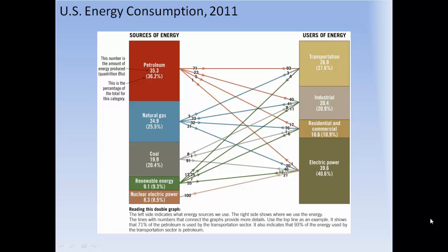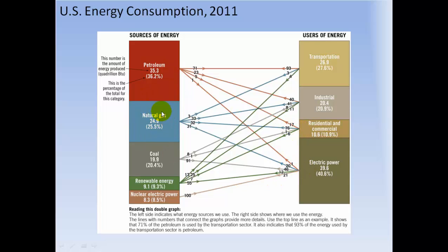Okay, so U.S. energy consumption in 2011. And so petroleum, about 36% of all the energy used is petroleum-based. And the consumers of that, let's say, are transportation, and industry, and residential commercial, and some for electrical power.